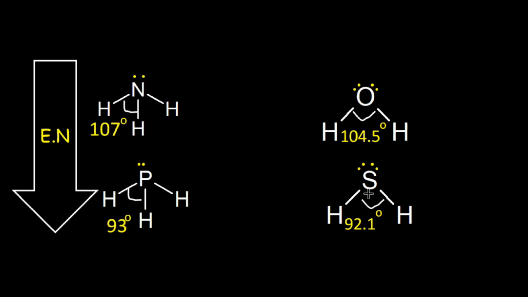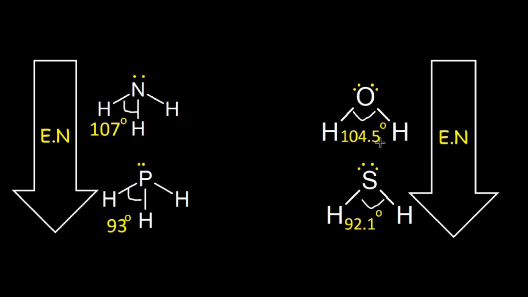Oxygen has greater electronegativity than sulfur. So bond pair-bond pair and bond pair-lone pair repulsions are greater in water than in H2S. These repulsions separate the bonds apart, increasing the bond angle. So water has a greater bond angle than H2S.